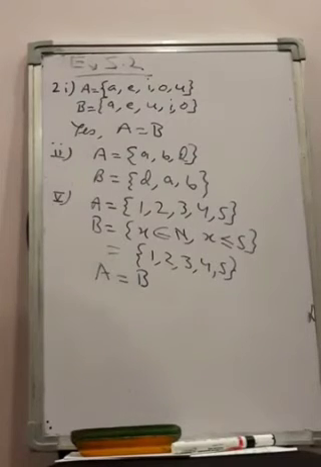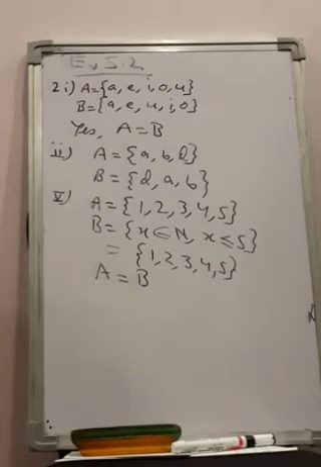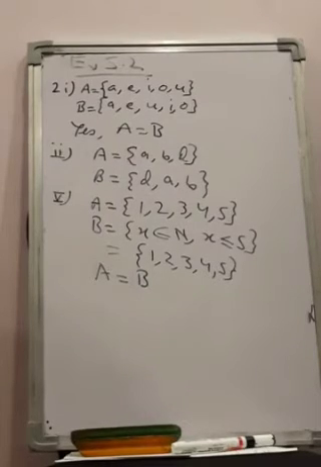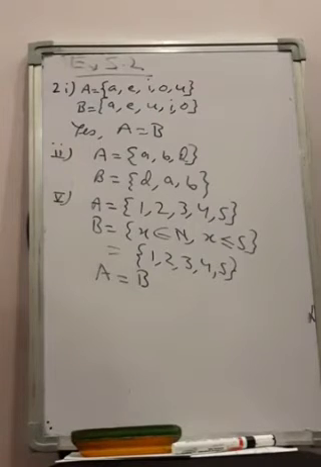Find pairs or groups of equal sets from the following sets, right? Now here you need to write all the sets, then only you can decide which of the following are equal sets, right?